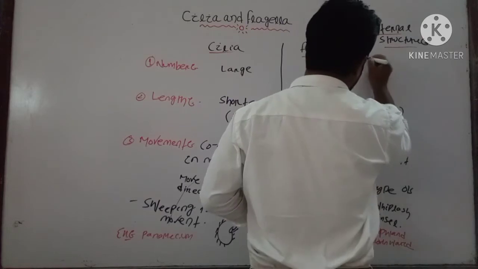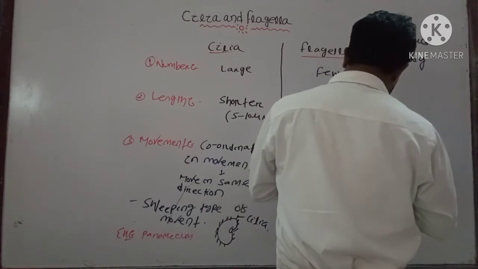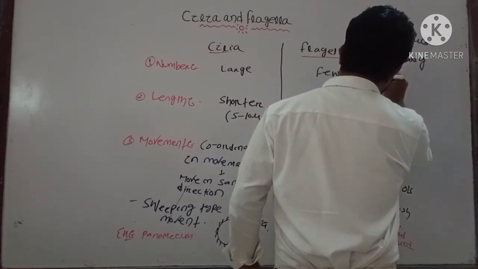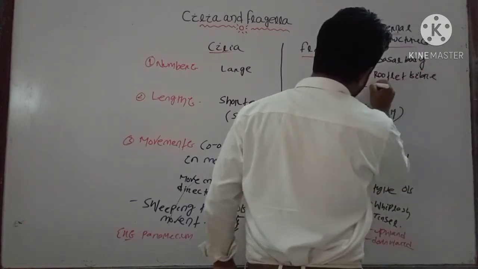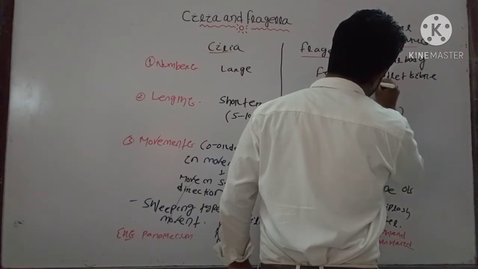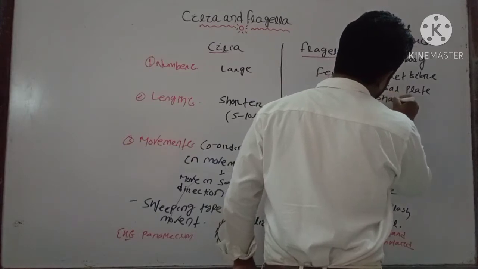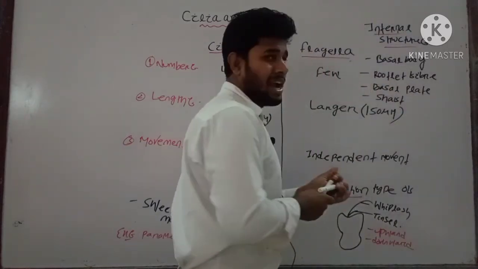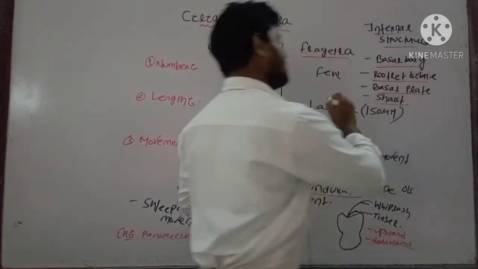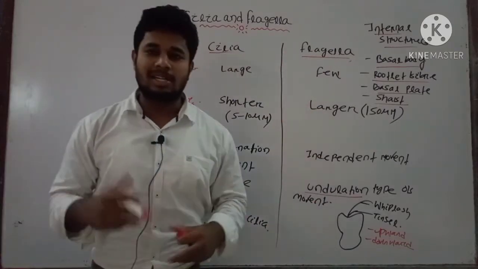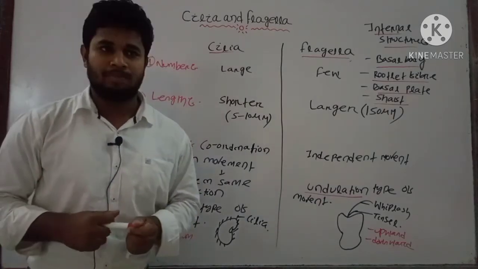First is the basal body, rootlet fiber, then basal plate, then sac. These are the important internal structures you can find inside cilia and flagella: the basal body, rootlet fiber, basal plate and sac. Individually we will discuss them in detail. Note down these points, then we will discuss the first structure, that is, the basal body.